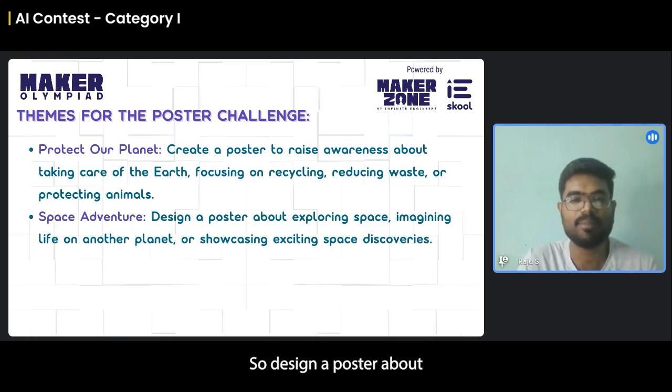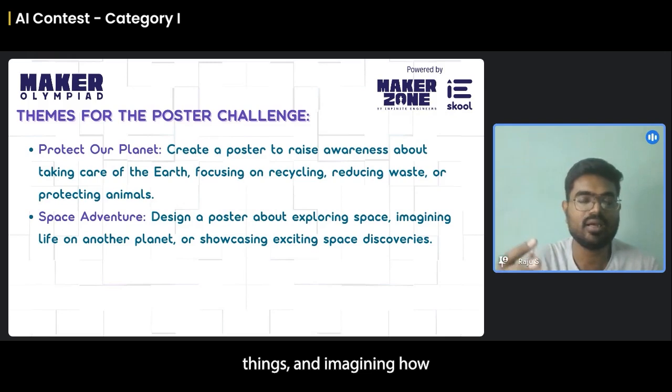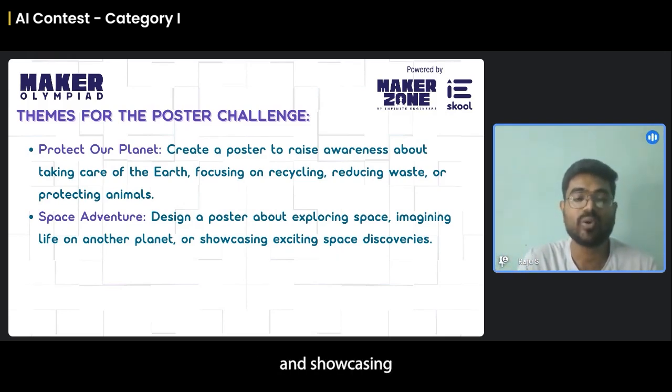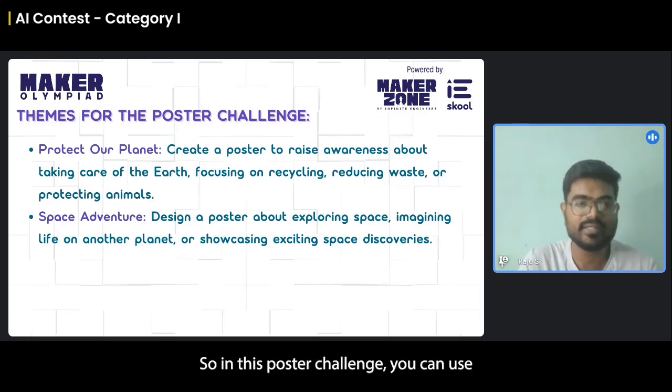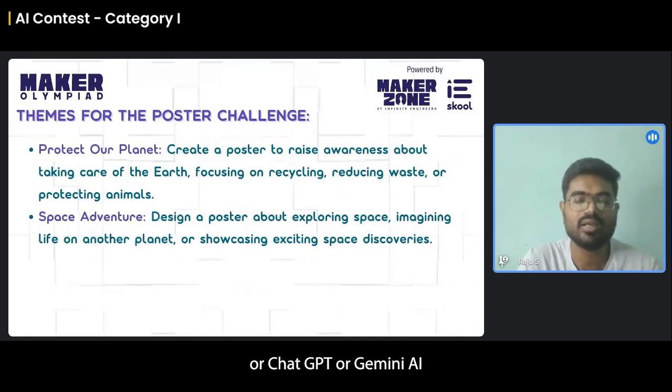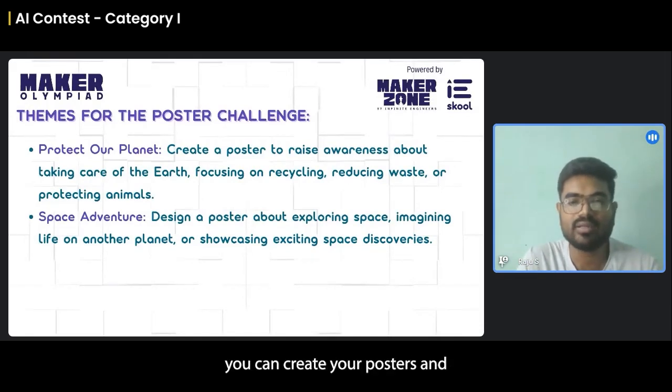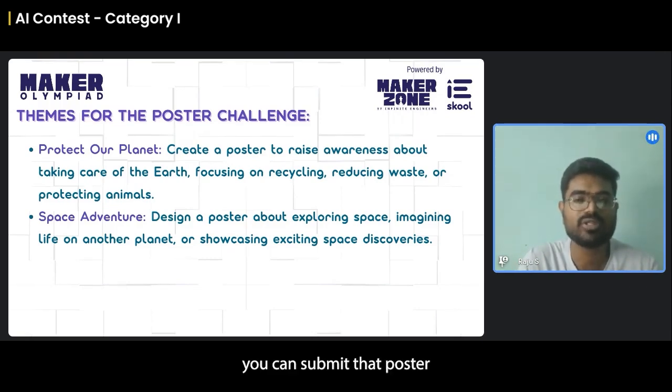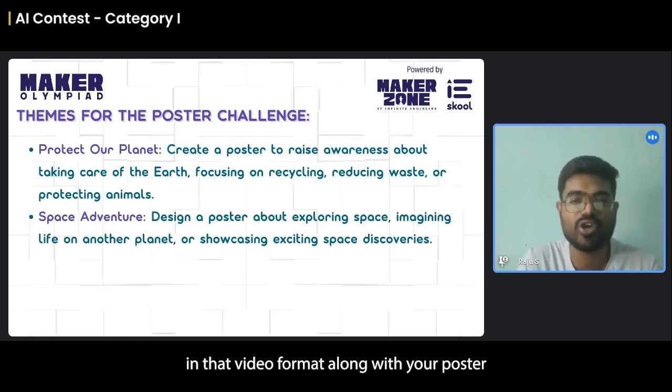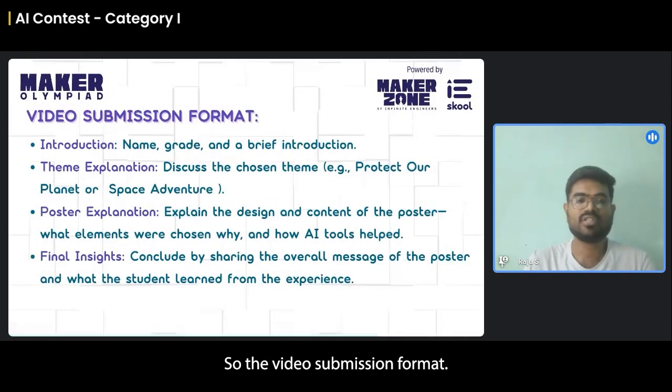The second theme is a space adventure. So design a poster about exploring all the space things and imagining how life in space would be, and showcasing exciting space discoveries. So in this poster challenge, you can use either Microsoft Bing Copilot or ChatGPT or Gemini AI. You can create your posters and submit that poster in video format along with your poster presentation.